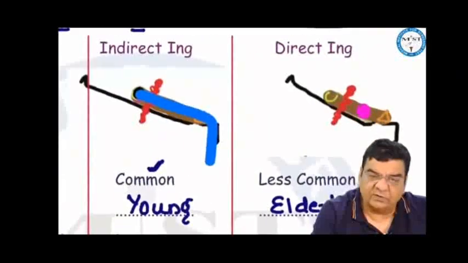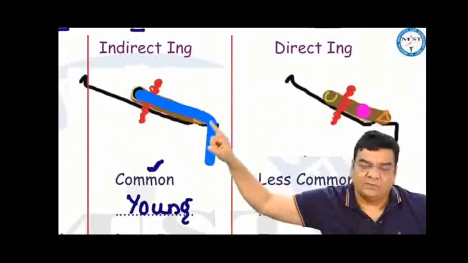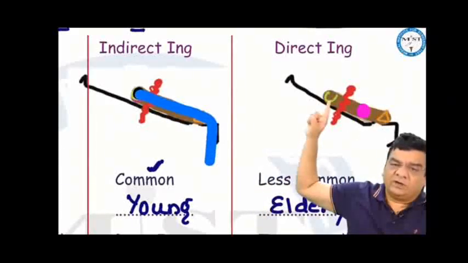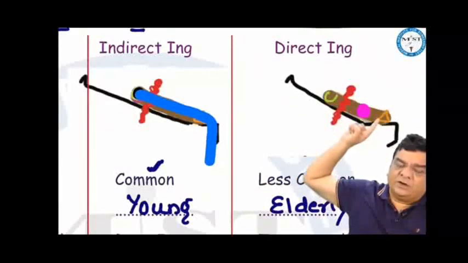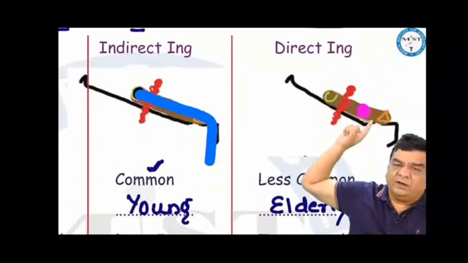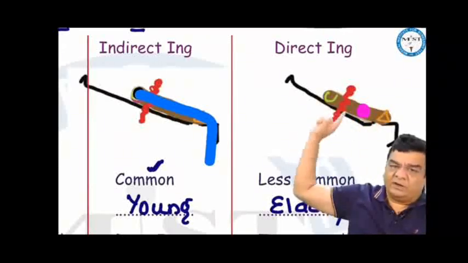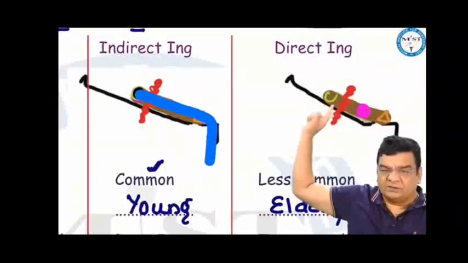If we take a look at the differences between indirect and direct, the anatomy of the inguinal canal has a deep inguinal ring, which is a U-shaped defect in the transversalis fascia. There is a superficial inguinal ring, which is a triangular defect in the external oblique aponeurosis medially. The floor of the inguinal canal is formed by the inguinal ligament, and the roof is formed by the conjoint tendon. So now what can happen? In males, there is the spermatic cord inside, and in females, it is the round ligament of the uterus.